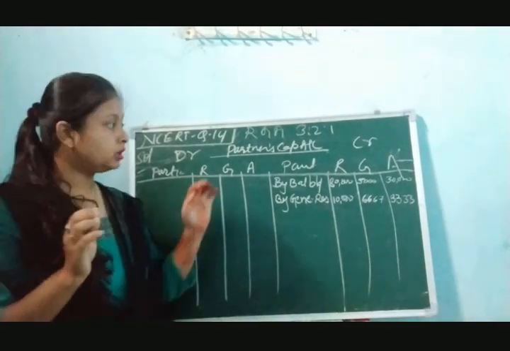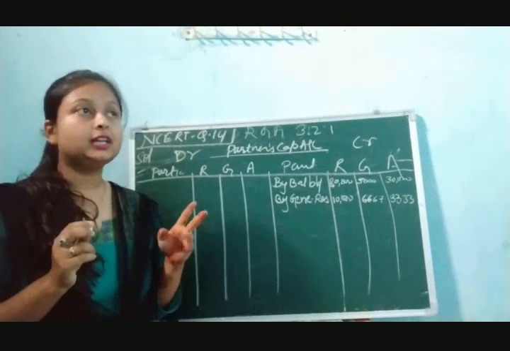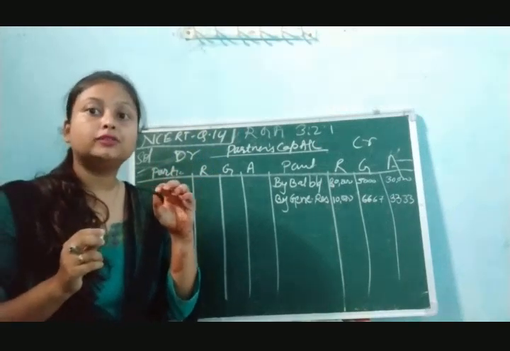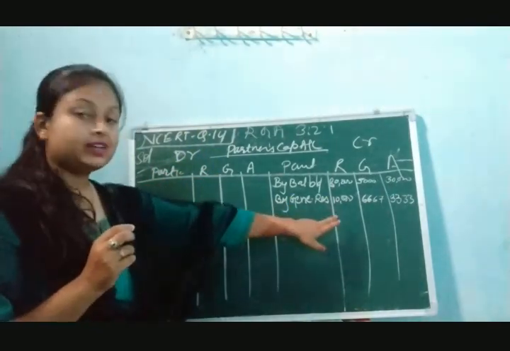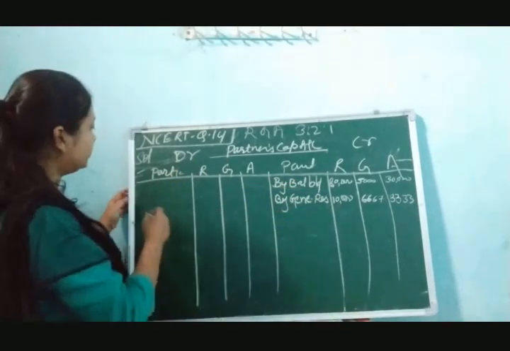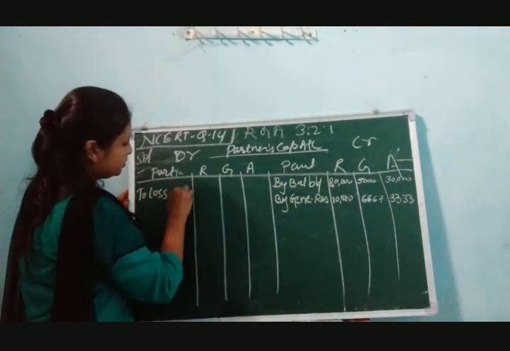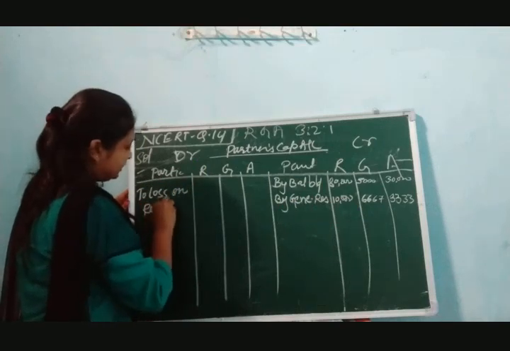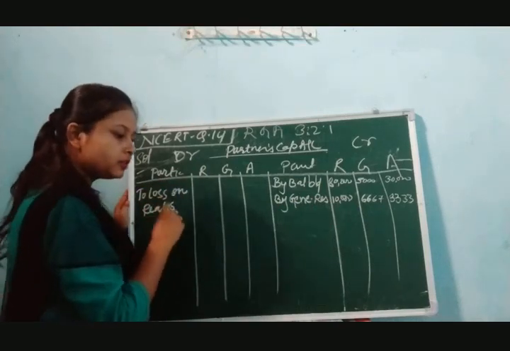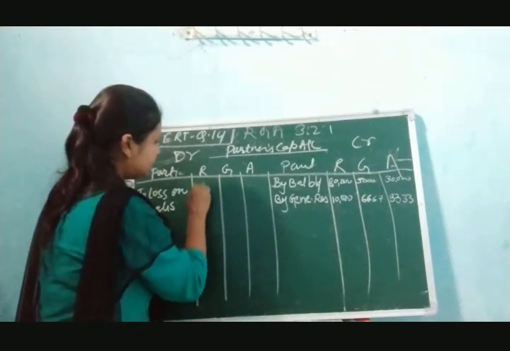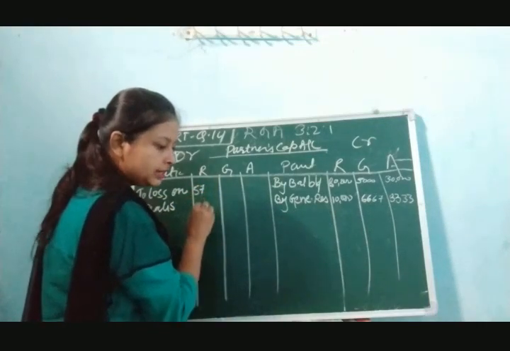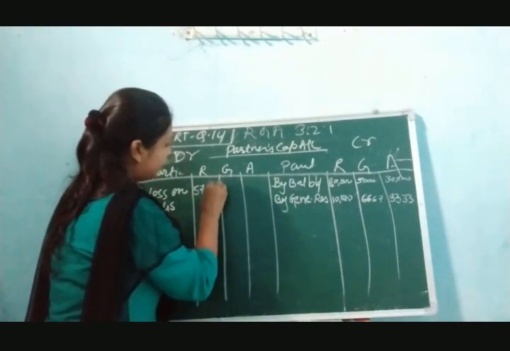Now one thing more, in the realization account we got a loss. So profit would be distributed here, and the loss we are going to distribute here, to loss on realization. What was the amount? 57,985.